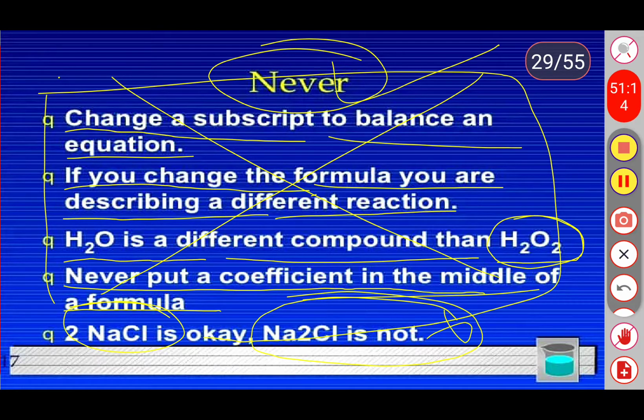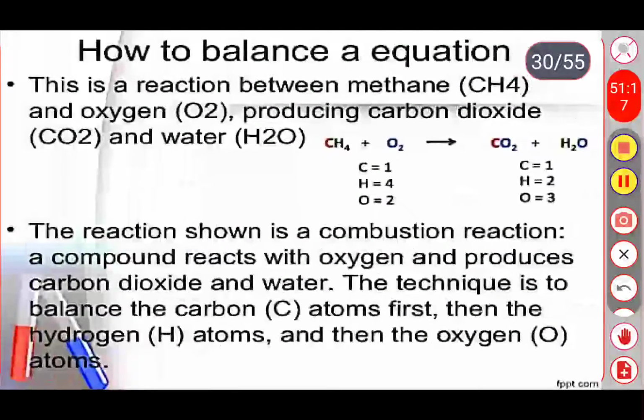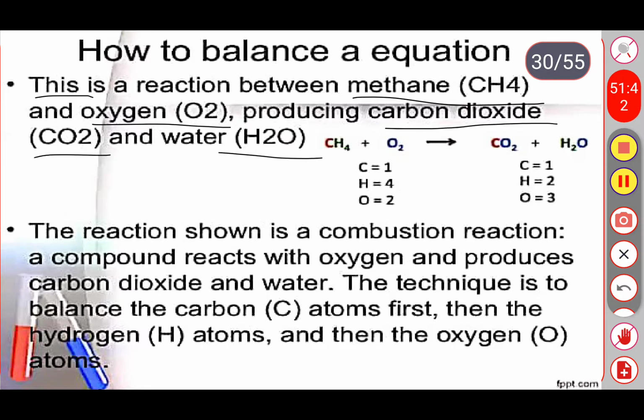Okay, so how are we going to balance the chemical reaction? How are we going to balance the equation? With the help of an example, we need to understand this one. This is the reaction between methane and oxygen, producing carbon dioxide and water as products. When methane is combined with oxygen, it forms carbon dioxide and water as products.